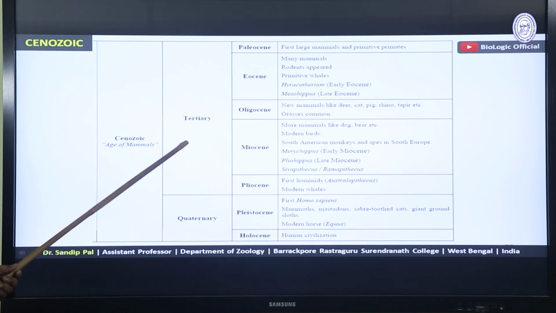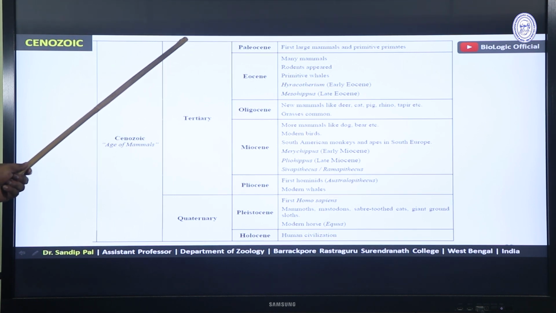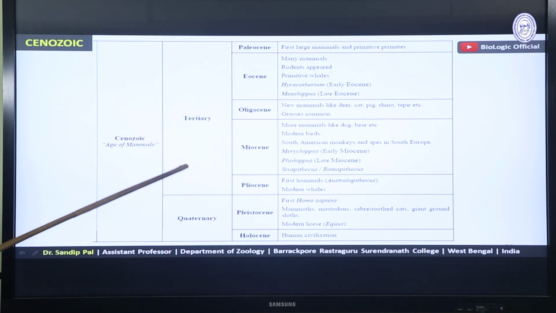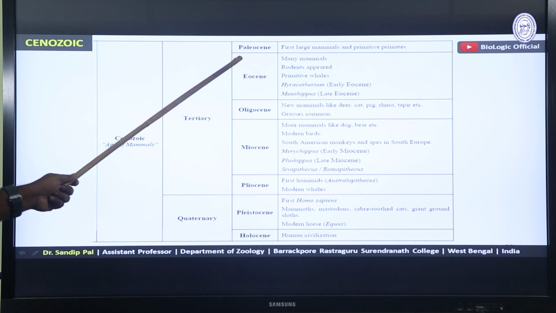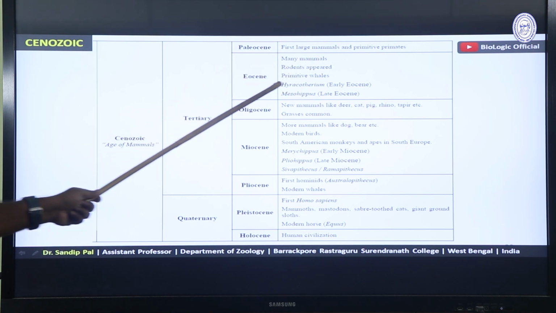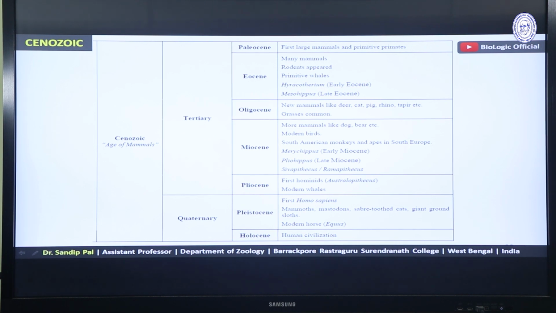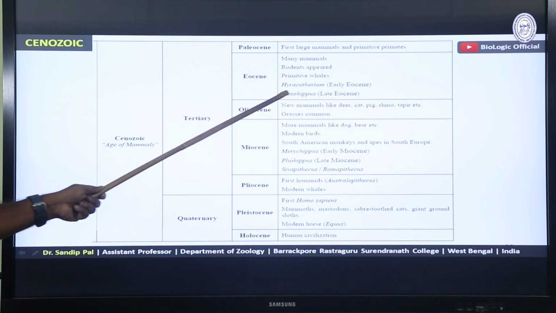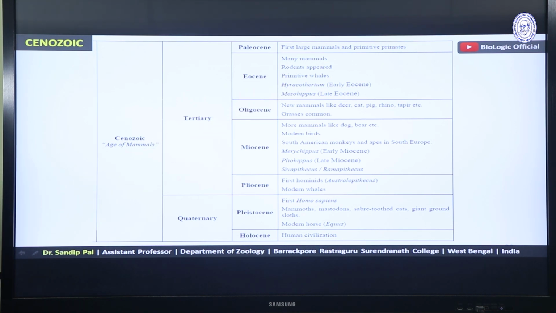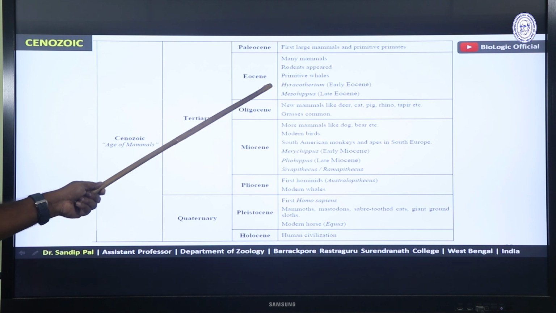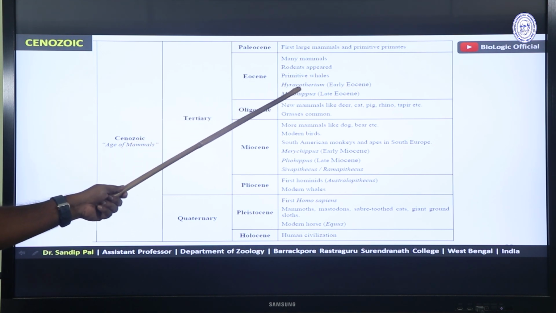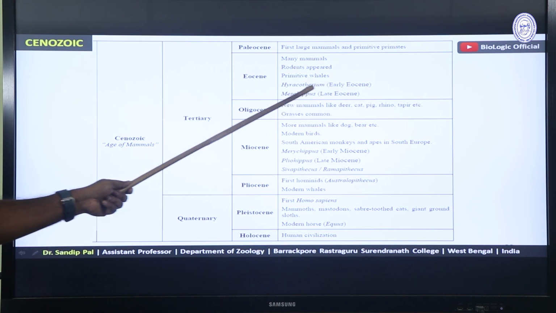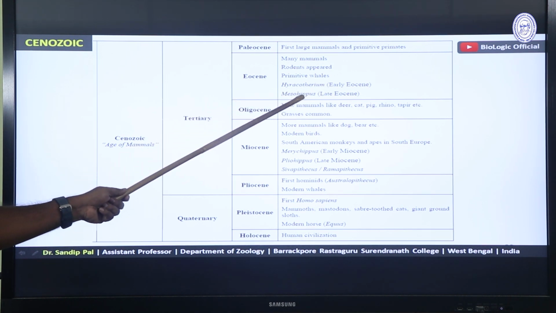So tertiary is further divided into few epochs: Paleocene, Eocene, Oligocene, Miocene and Pliocene. So in Paleocene, the major event occurred, that is first large mammals and primitive primates. In Eocene, there were many mammals, rodents appeared, primitive whales, and the initiation of horse evolution. So these are the ancestors. First ancestor of horse, Hypotherium, which evolved during early Eocene, and then Mesohippus in late Eocene.